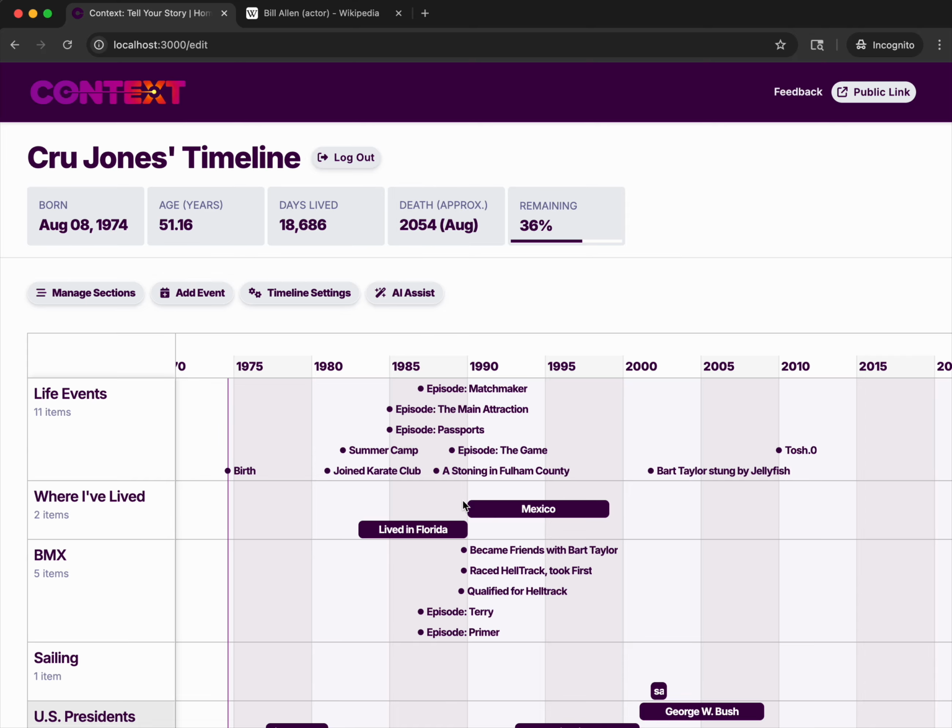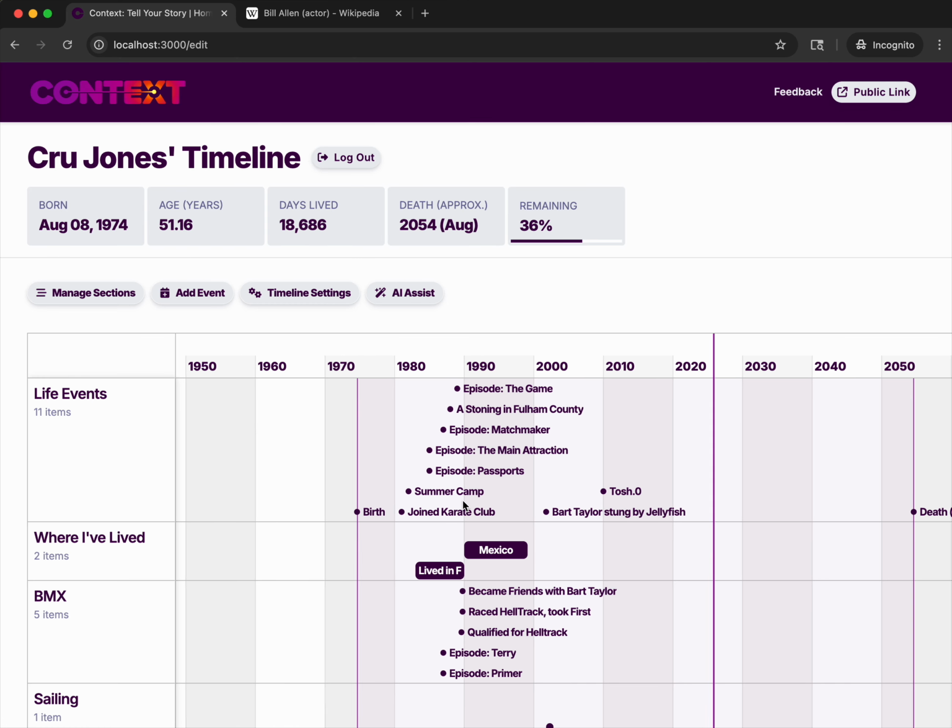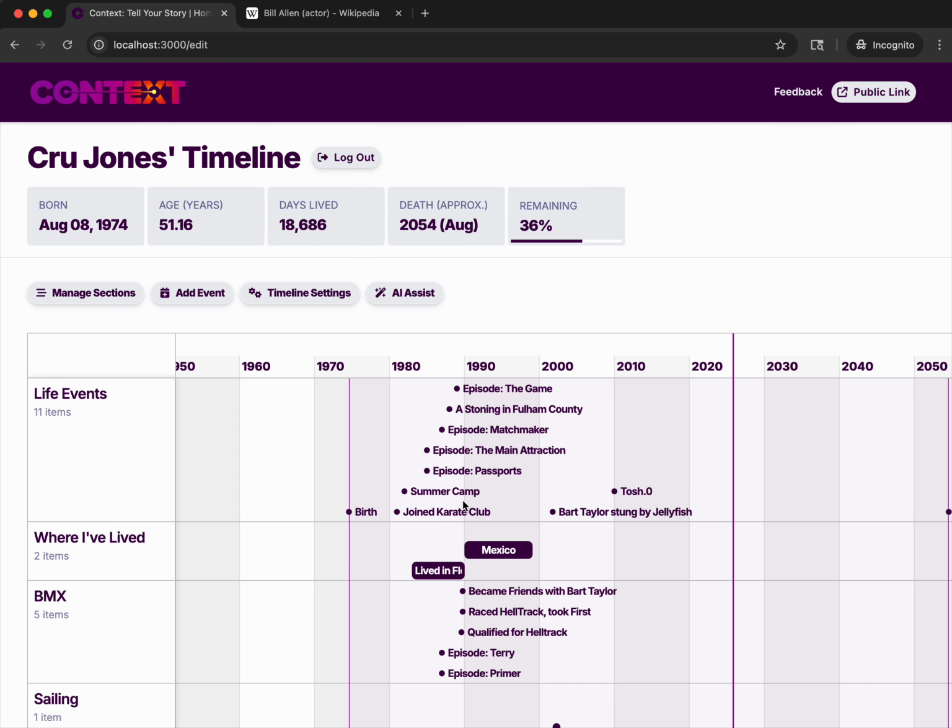I've noticed the further back events get, the less important the specific day is. I remember I joined karate club around 1980. When you start comparing events, it matters. But anyway, these are just some shortcuts and efficiencies that hopefully will help you.